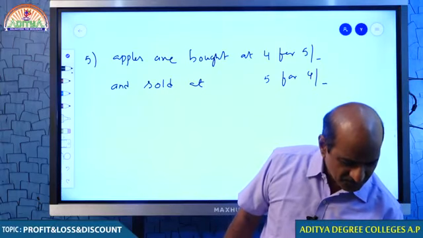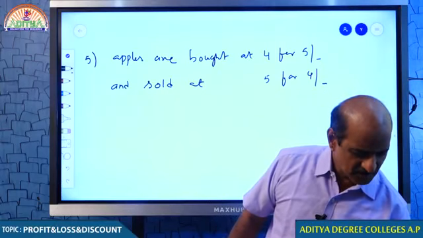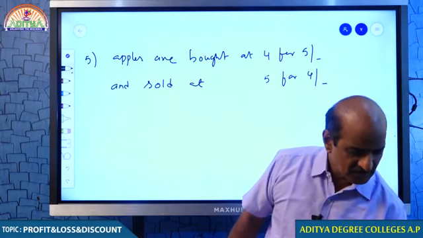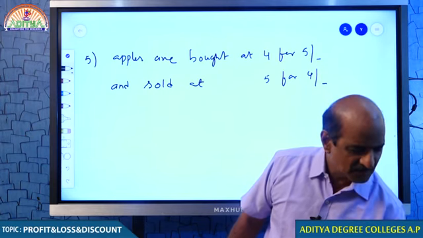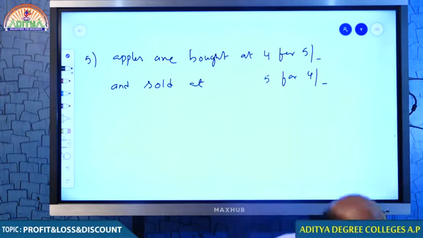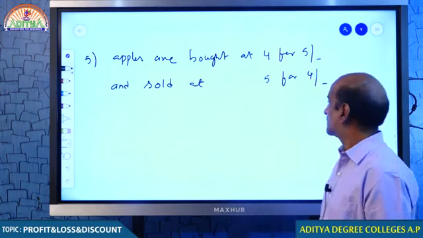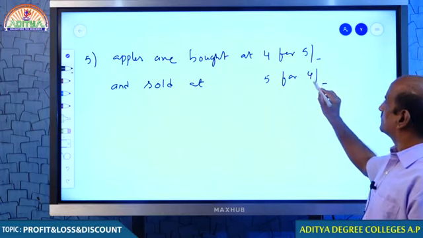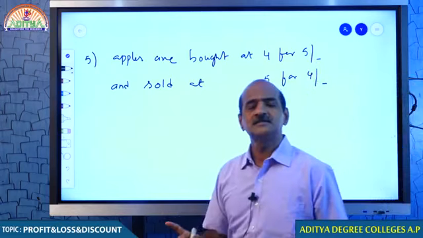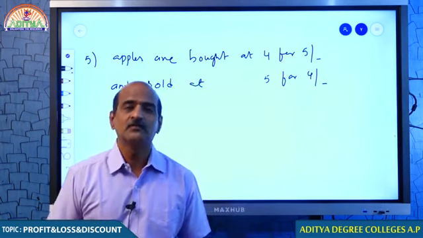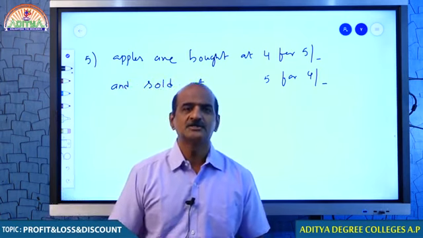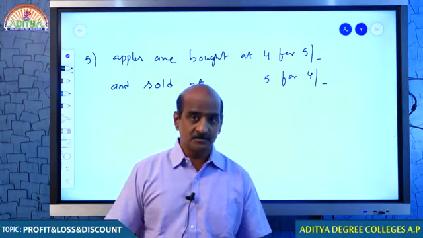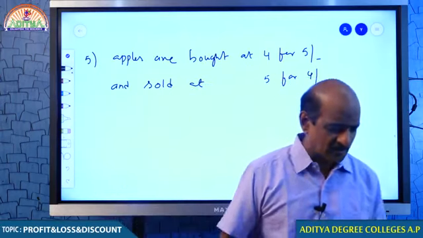Go ahead, student. This one actually we discussed yesterday, but let me verify once again how you are able to get it. Yeah, student, is this okay for you? Are you comfortable with this? Right. Come on, student. Actually, he bought for 5 rupees, but only gets 4 rupees. When his cost price is 5 rupees and he gets only 4 rupees, it is a clear indication this businessman is going to incur loss. I think you understand.